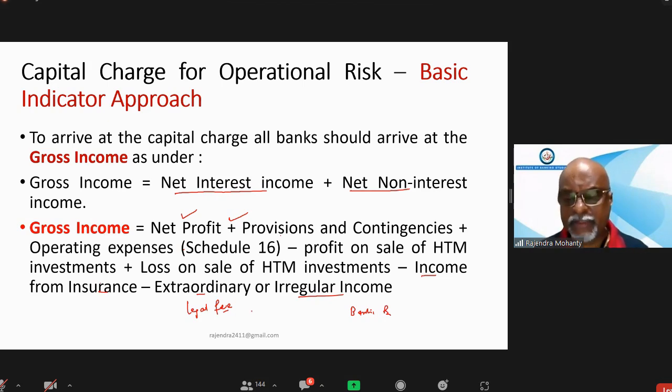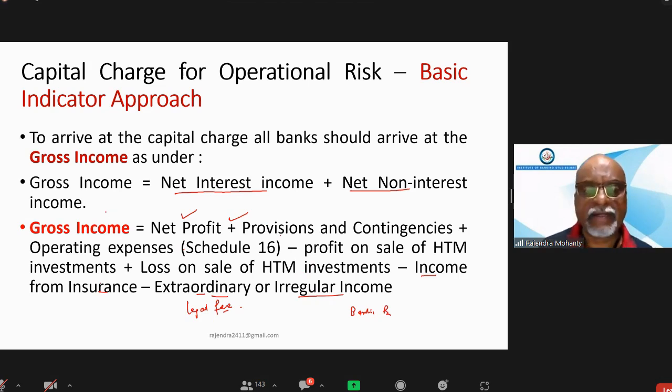Suppose something has been sold, say a fixed asset has been sold and you have received some money. That is not a regular income, so it becomes extraordinary income. Those are to be deducted. So you have to remember this formula, because questions will come under these heads only.